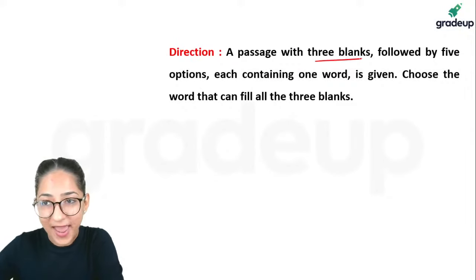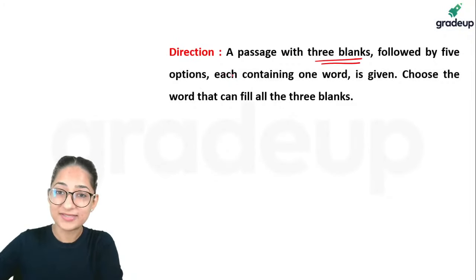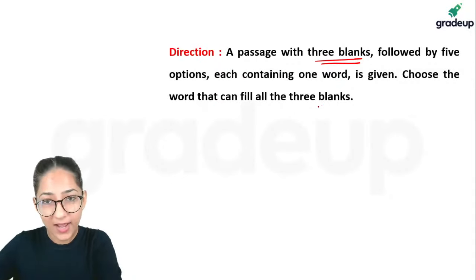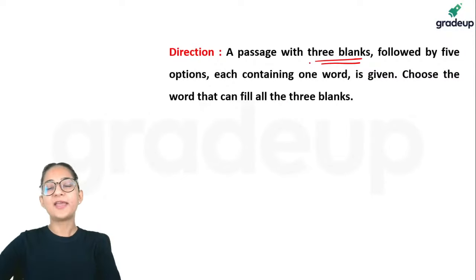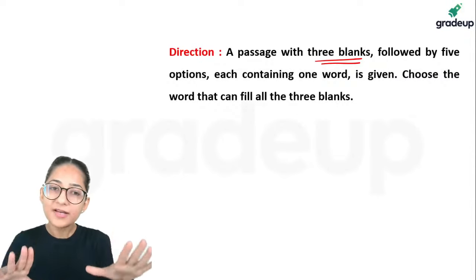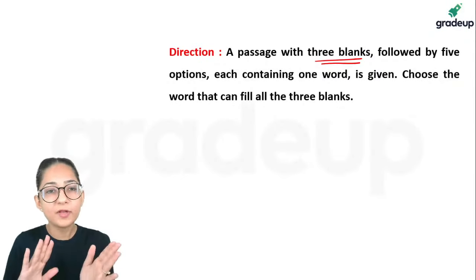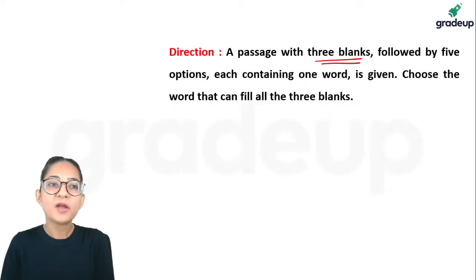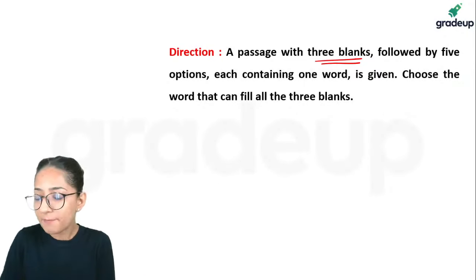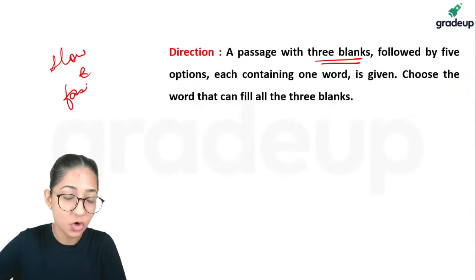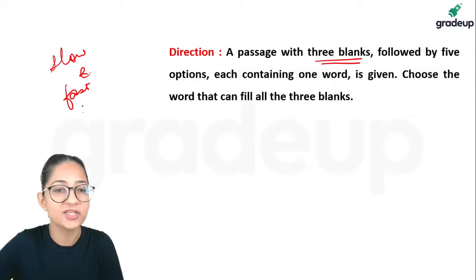Passage with 3 blanks followed by 5 options, each containing 1 word is given. Choose the word that can fill all the 3 blanks. Now guys, this particular question type might seem to you a longish statement, but in most of the questions you are able to come up to the correct answer merely by a combination of slow and fast reading. Not fast and slow, slow and fast reading.